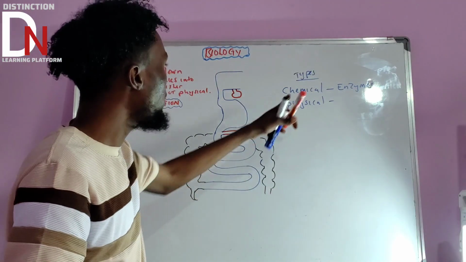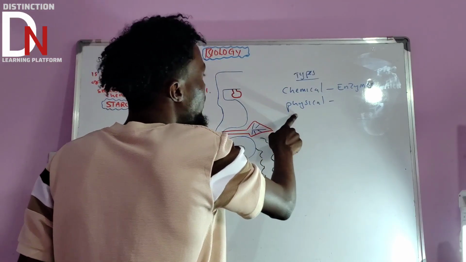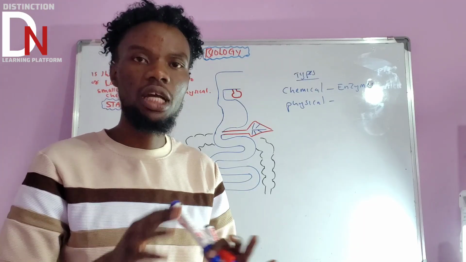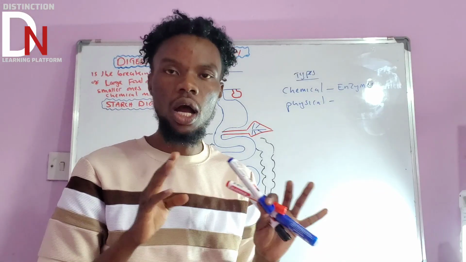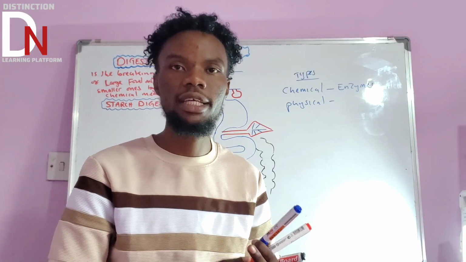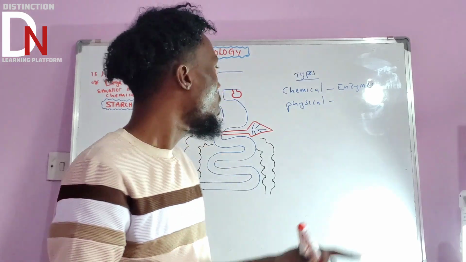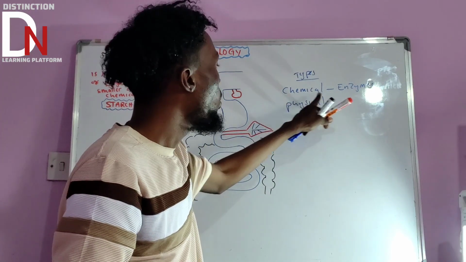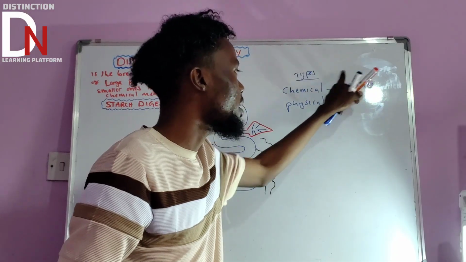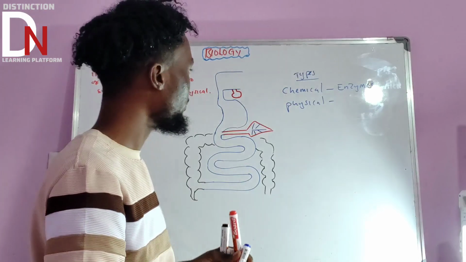That's why if we talk about the types of digestion, there is chemical digestion and physical digestion. If they ask how many types of digestion we have, two types. The first one is chemical digestion, and the second one is physical digestion. Chemical digestion breaks down large food molecules into smaller ones by using enzymes.